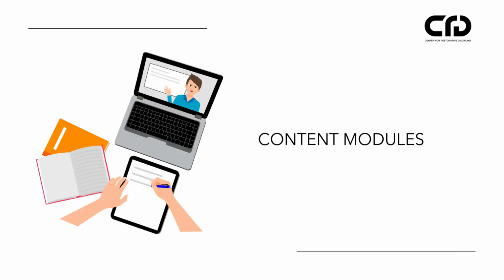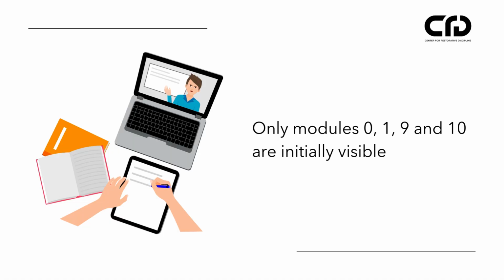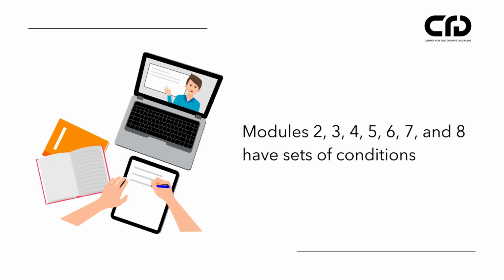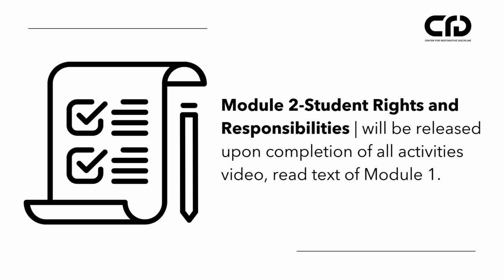For content and modules, remember that only modules 0, 1, 9, and 10 are initially visible. Let me repeat, only modules 0, 1, 9, and 10 are initially visible. Further, you need to sequentially accomplish each module. Modules 2, 3, 4, 5, 6, 7, and 8 have sets of conditions. The following are the conditions for each module.